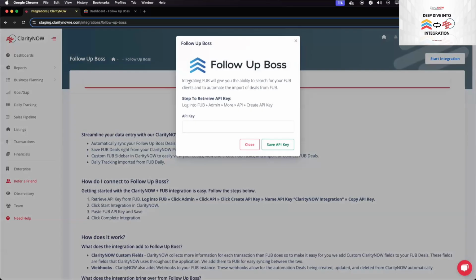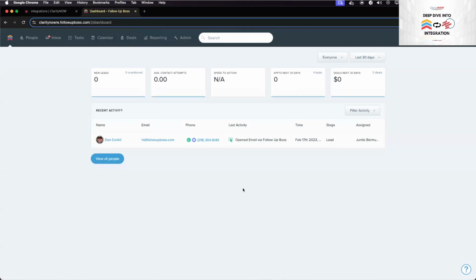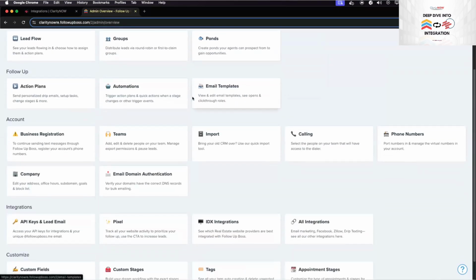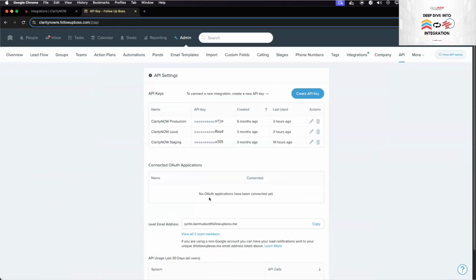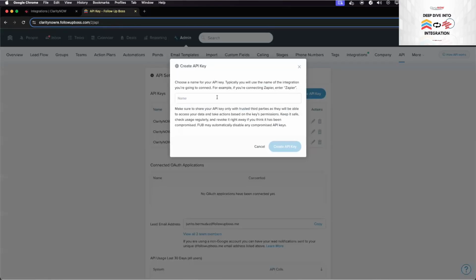The first thing you have to do is get an API key from Follow Up Boss. To do that, you would just go to your Follow Up Boss dashboard here. Then you click on the admin section and scroll down to integrations. There's an API keys and lead email. You click there, and then there's a create API key.